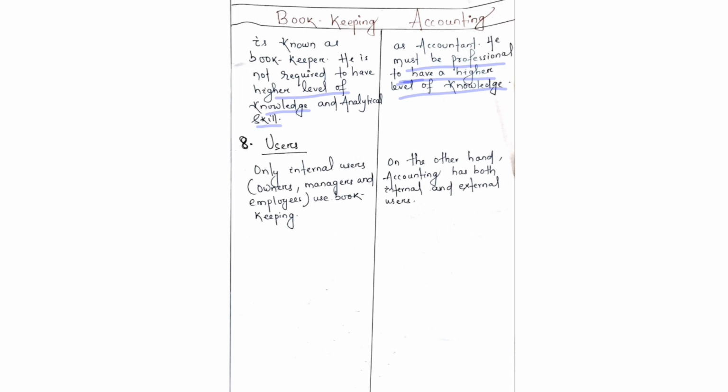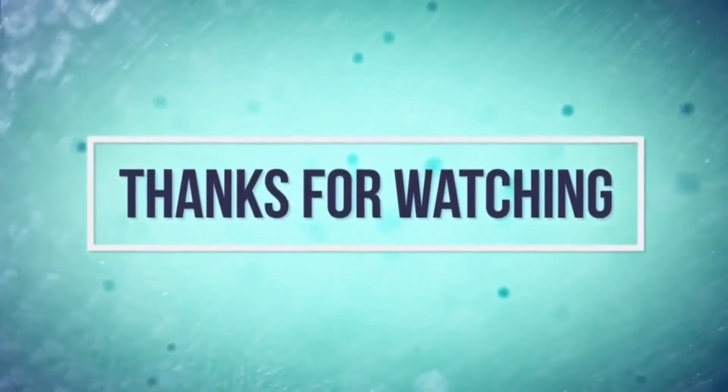Now the next point is users. In bookkeeping, only internal users such as owners, managers and employees use bookkeeping information, while in accounting, on the other hand, there are both internal and external users. Internal users are the owners, managers and employees, while external users are investors, government, creditors and debtors. So all these are the external users, or we can say the users of the accounting information. Okay.